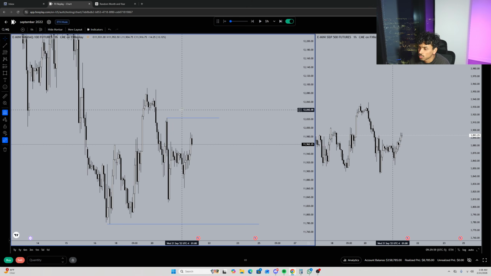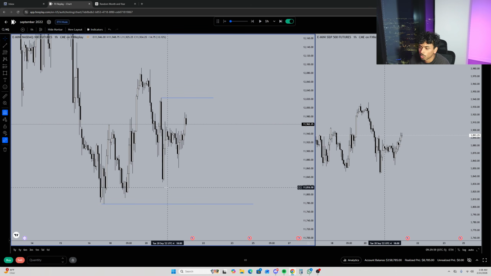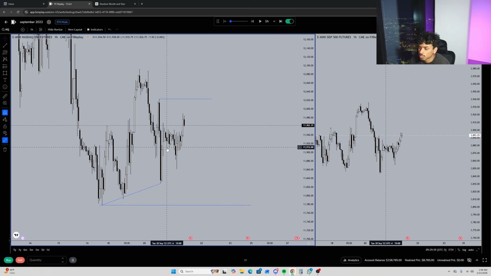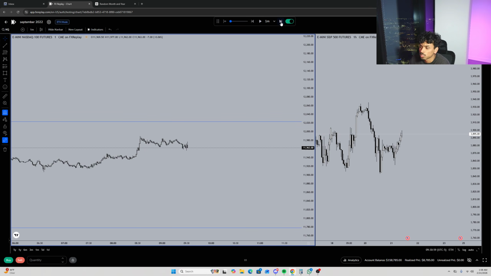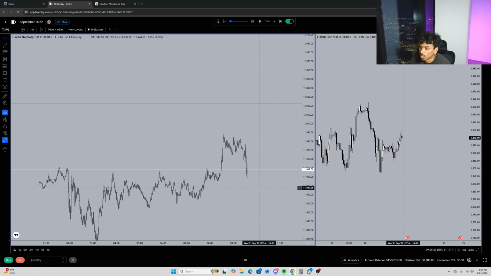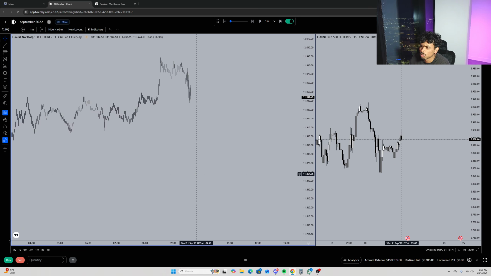We can probably go higher, take out these highs right here, or we can go lower and then take out all of this low resistance liquidity built up right here. Paired with the higher time frame, I would like to see lower price action. So I am tending more towards shorts, but we just have to see what market open ends up giving us, if we can even get an entry. So let's see.